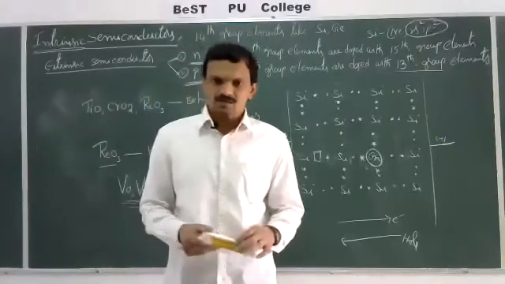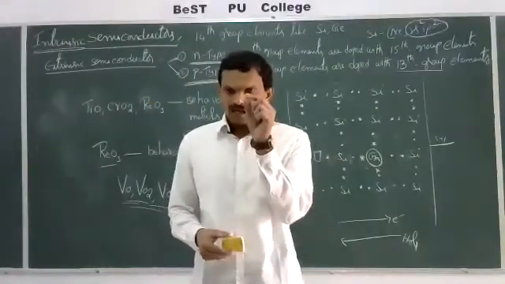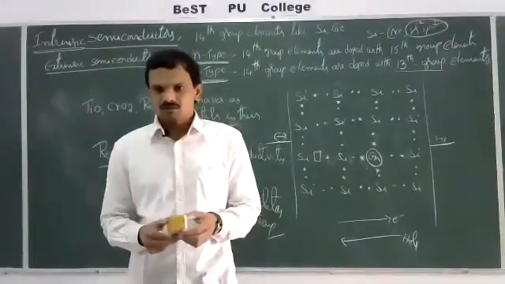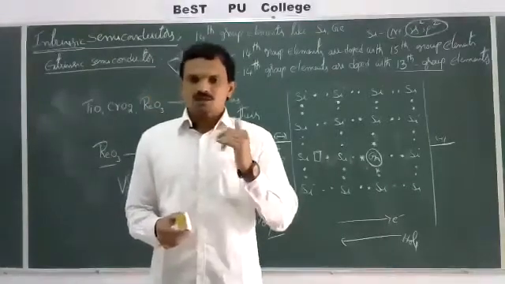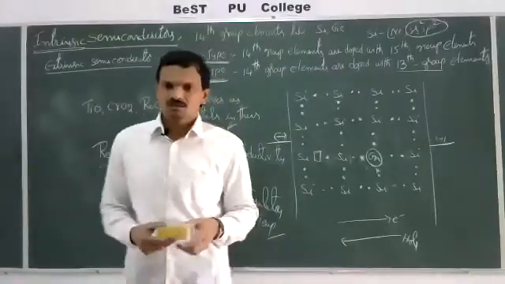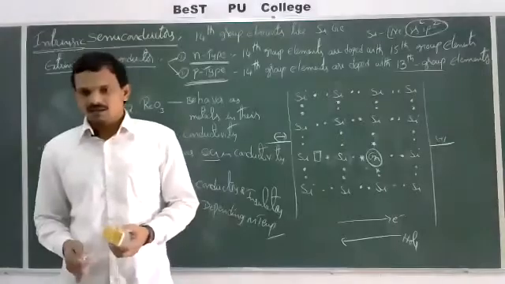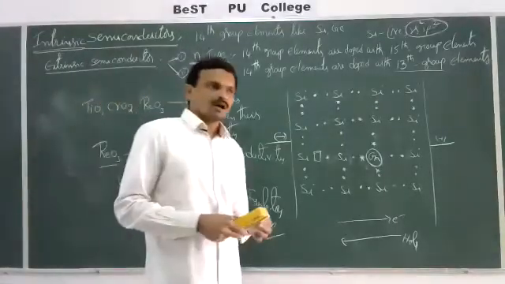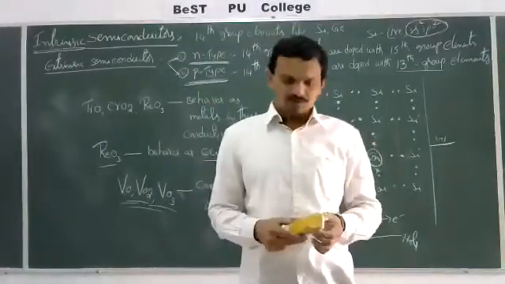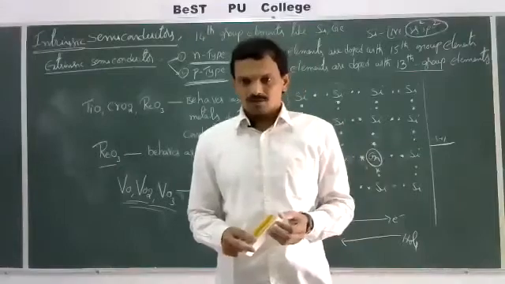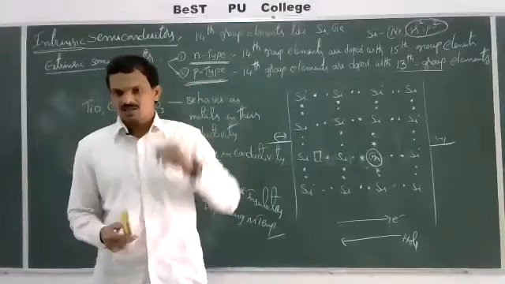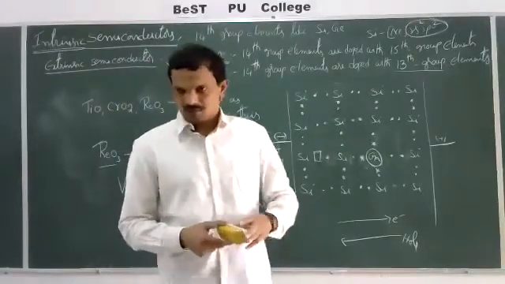The conductivity of these can be explained based on band theory of solids. According to band theory of solids, the atomic orbitals present in the valence shell of an atom are intermixed with the same energy and form two sets of molecular orbitals. One set of molecular orbitals having lower energy containing electrons is called the valence band, and another set of molecular orbitals with a higher energy is called the conduction band. Now electrons can move from valence band to conduction band. As a result, electrical conductivity will be there.